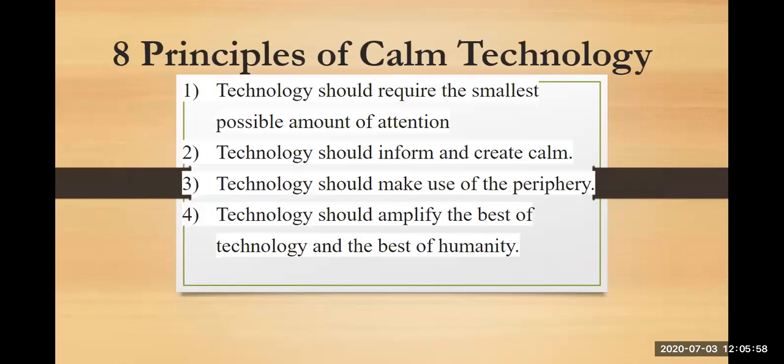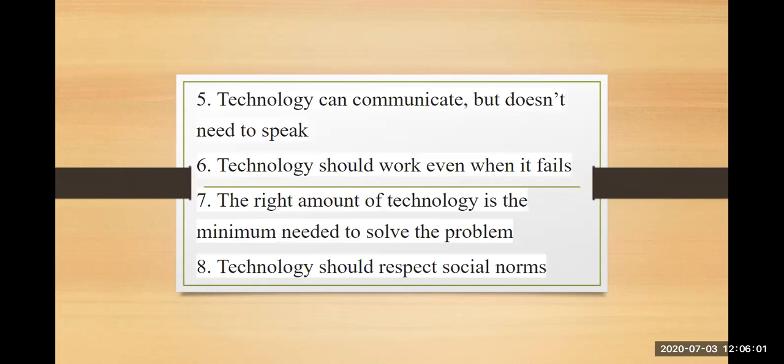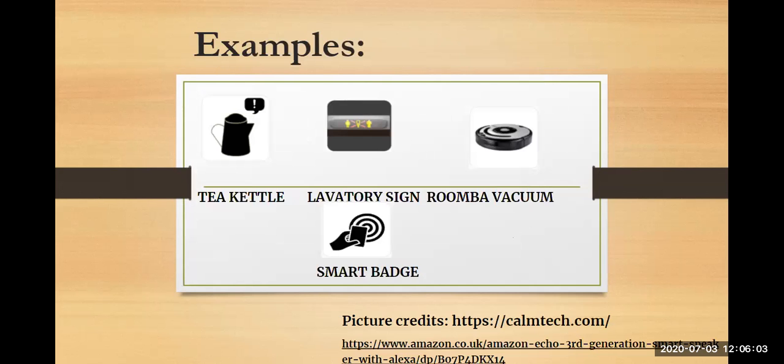We have seen the 8 principles of calm technology. Next we have seen examples of calm technology. Tea kettle, which signals automatically when your tea is ready. Lavatory sign, usually in a plane, when you are in the restroom.